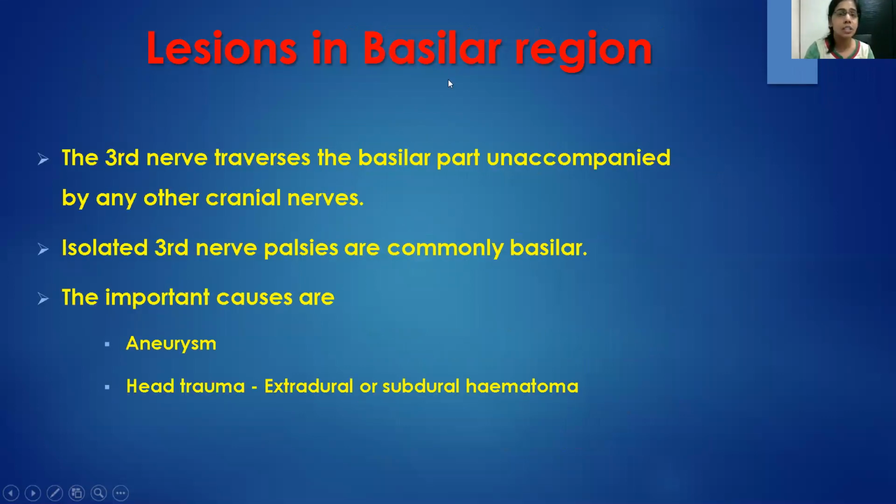So lesions in the basilar region, this is of interest because isolated third nerve palsies are most commonly basilar. Important causes are aneurysm, as we saw that the nerve runs really parallel to the posterior communicating artery. So aneurysm will be an important cause. Second cause could be head trauma causing an extradural or a subdural hematoma.